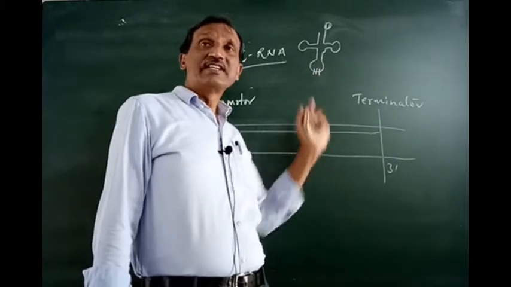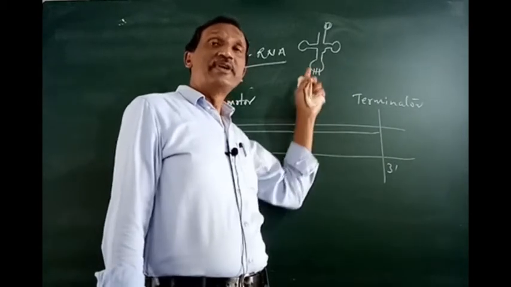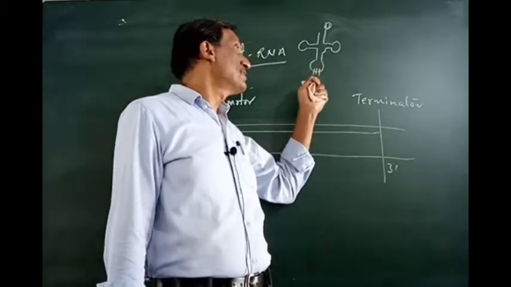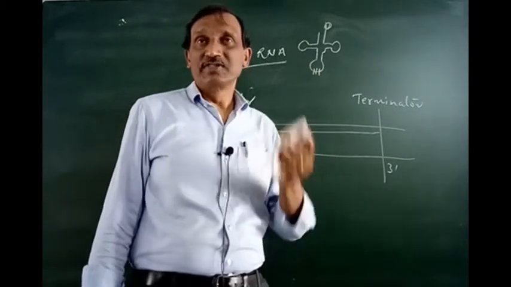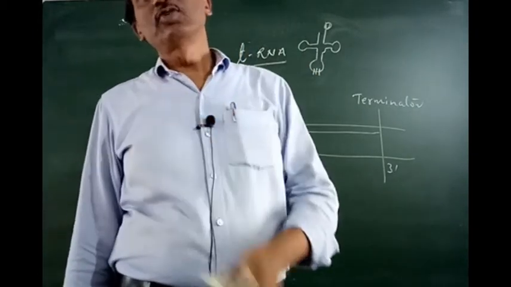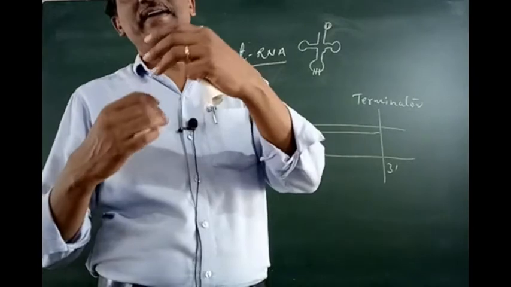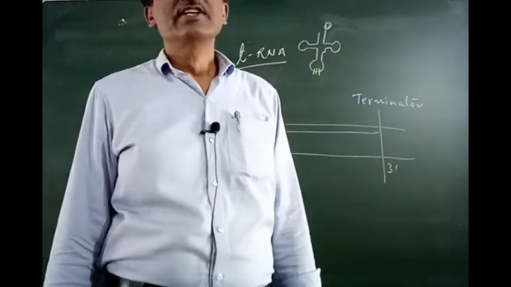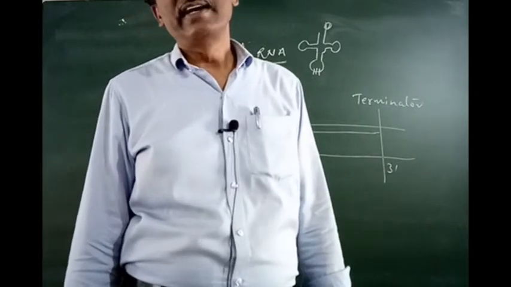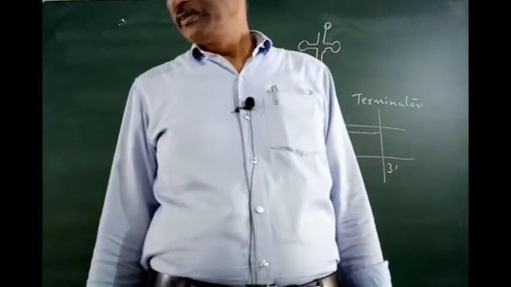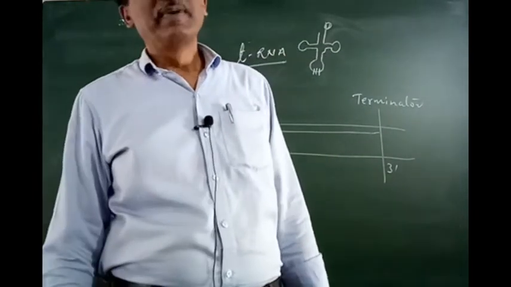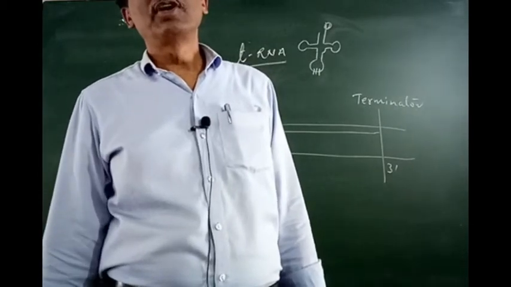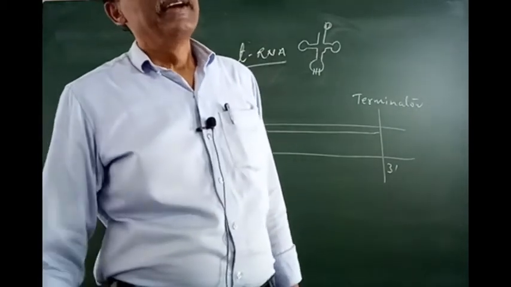The complementary nitrogen bases are here on the anticodon side. So they will be complementary to the codon, and when they are read, they go and attach there and bring their amino acid. So they are carrying the amino acid and they are helping in the polypeptide bond formation or protein synthesis.